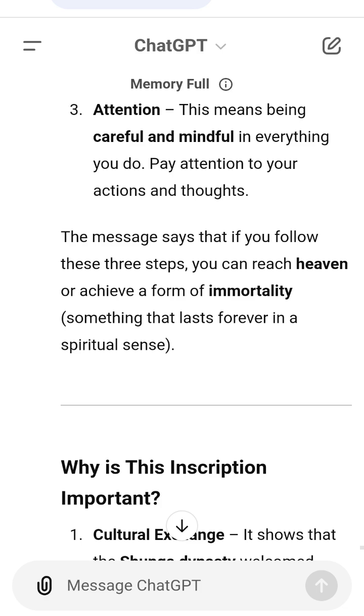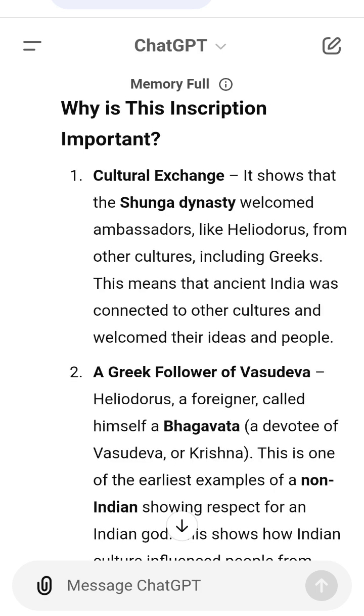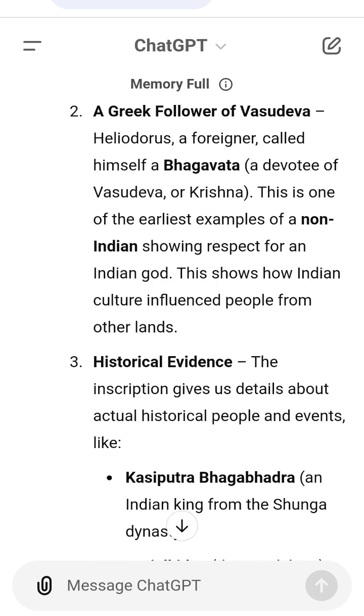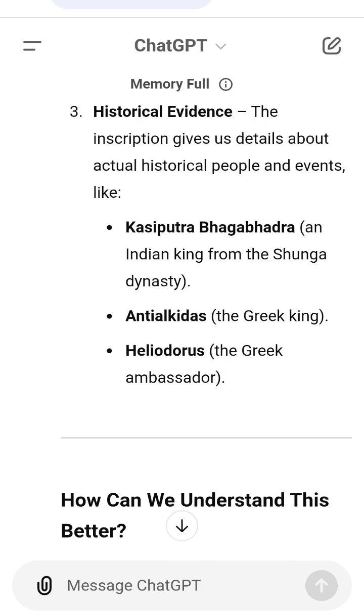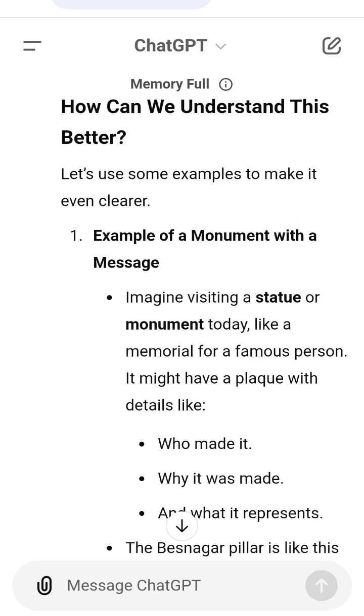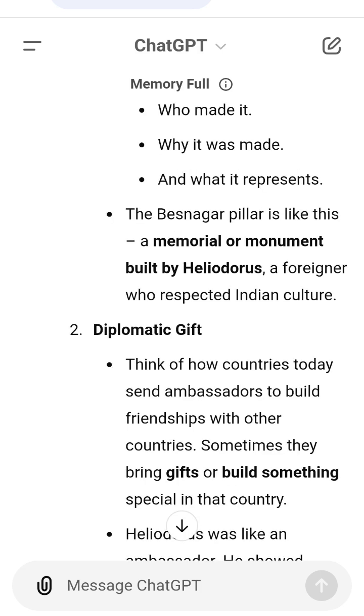3. Message of the pillar. The message on the pillar talks about 3 qualities that lead to a good life: control, generosity, and attention. 4. Importance of the pillar. It shows early cultural exchanges between India and Greece. It gives us historical information about Indian and Greek kings. It shows respect for Indian gods by a foreigner, which was unusual and significant for that time.